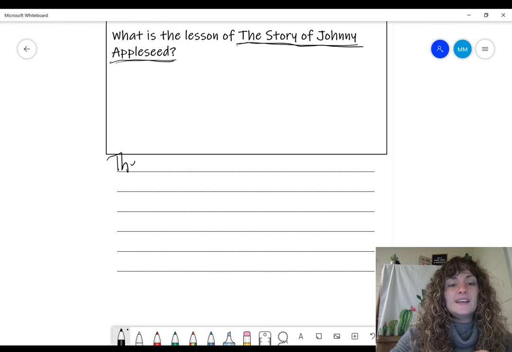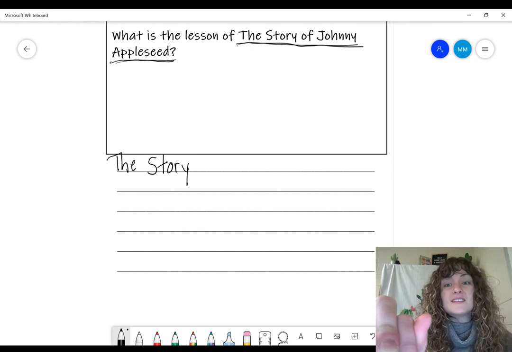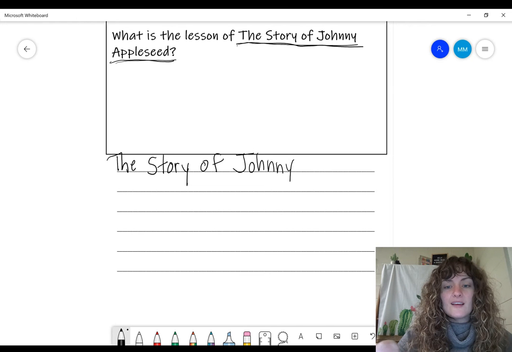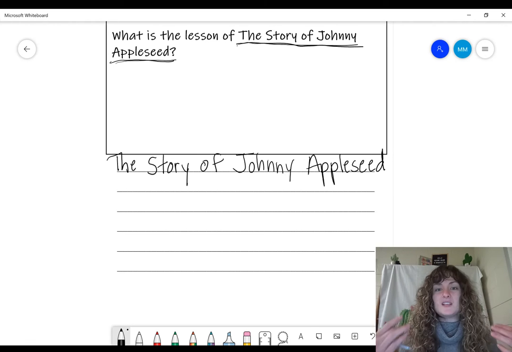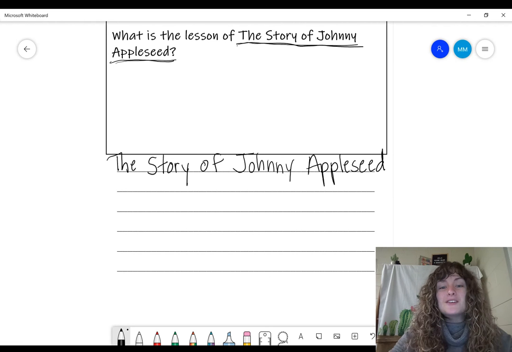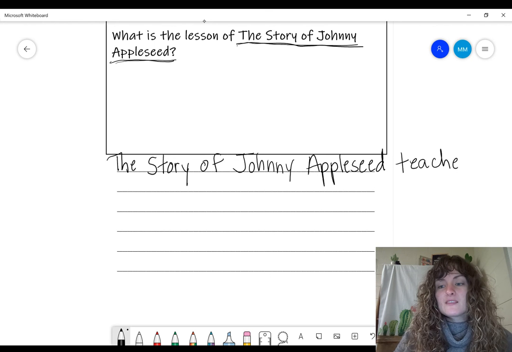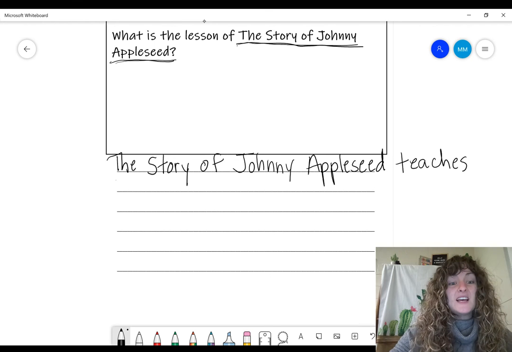The story, and it's the name of a book, so our important words are going to be capitalized. The story of Johnny Appleseed, and we want to know the lesson. So when you are learning a lesson, that means someone is teaching you, right? So the story of Johnny Appleseed teaches us, because we learn from this lesson, teaches us to blank.